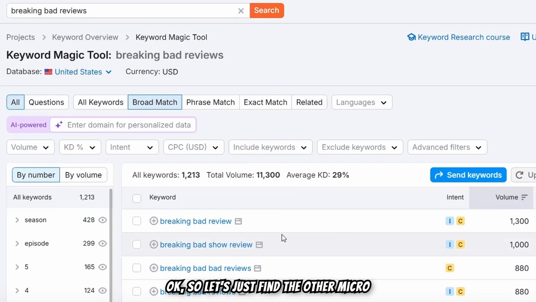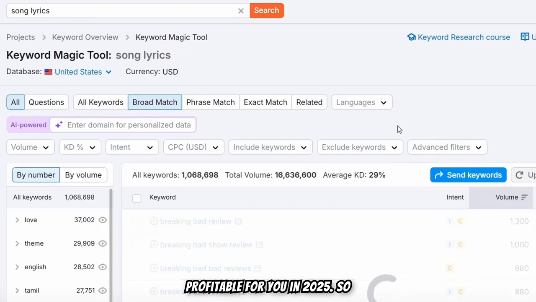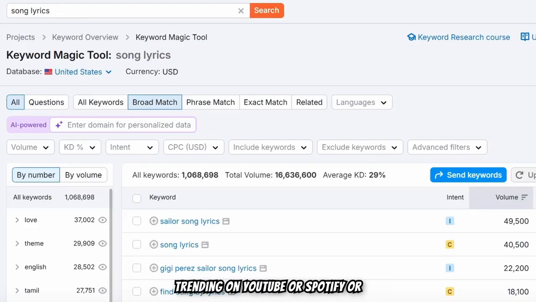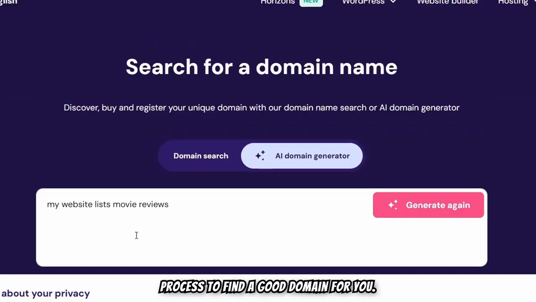Okay, so let's find the other micro niche which is going to be very profitable for you in 2025. The next micro niche which I'm going to show you is song lyrics. If there is a new song trending on YouTube or Spotify or wherever, there are n number of artists, and every single week a new song will be released, and people search for the lyrics. So what you want to do is be the first one to add the lyrics on your blog site. You can literally follow the same process to find a good domain for you.